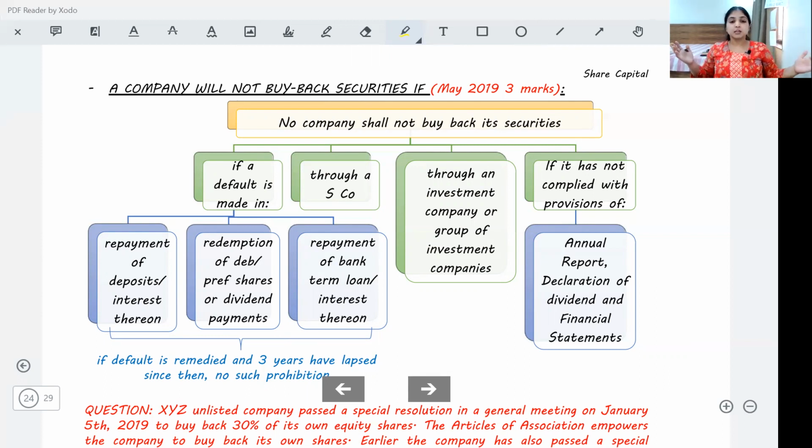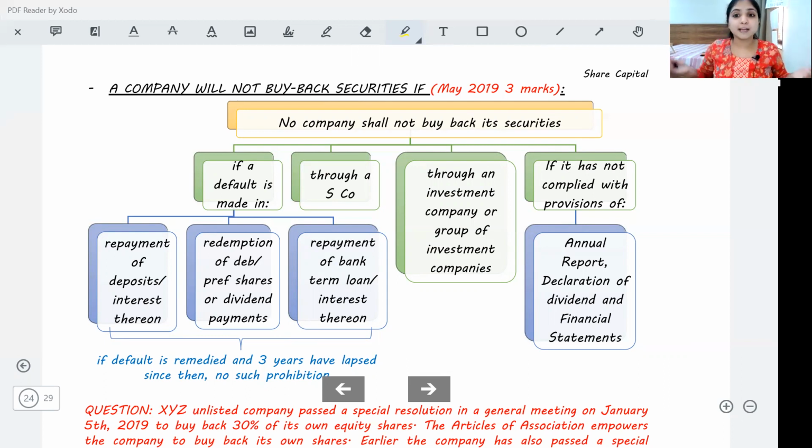That's all. So if the company has committed a default relating to repayment of deposits, redemption of debentures, redemption of preference shares, paying the interest or dividend to them, or repayment of a loan borrowed from a bank, then rectify the default, and for the next 3 years, you cannot buy back shares. Only after that, you can buy back shares.